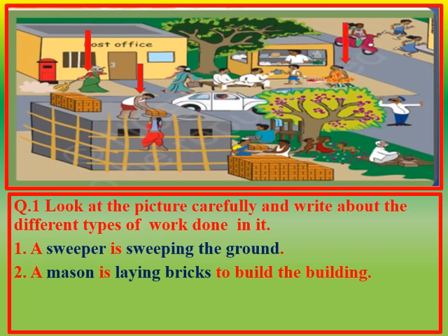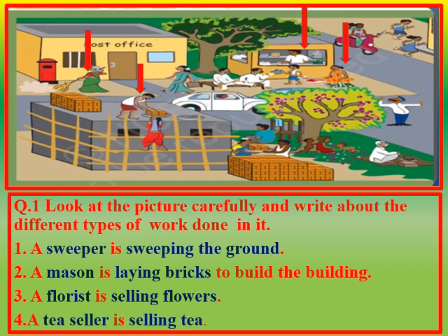Now children, what is this woman doing? Yes, she is selling flowers. So who is she? Yes, she is a florist. A florist is selling flowers. Now children, what is this man doing? Yes, he is selling tea. So who is he? He is a tea seller. So a tea seller is selling tea.